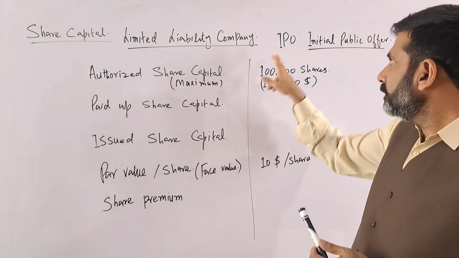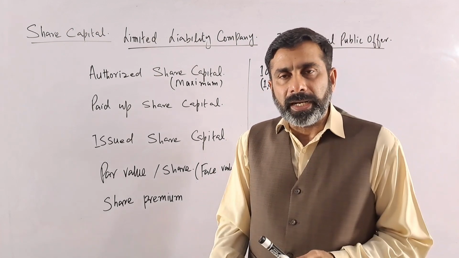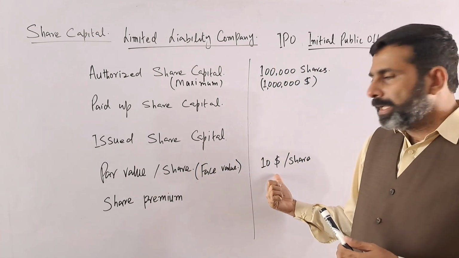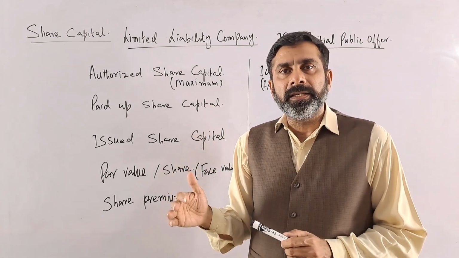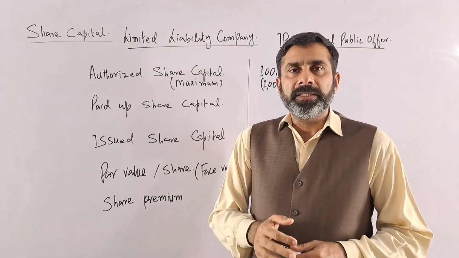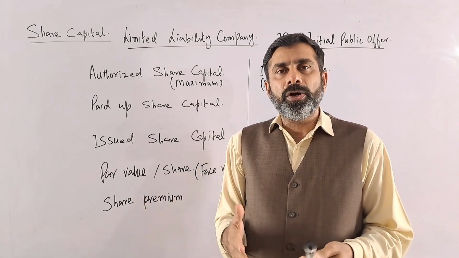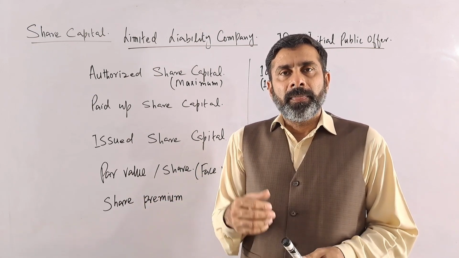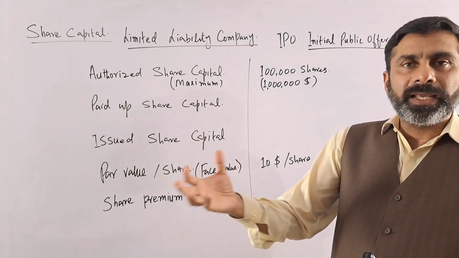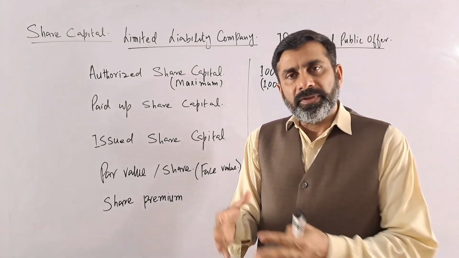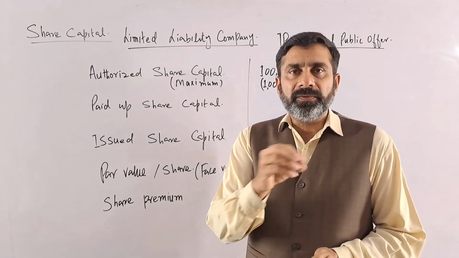So what will they give? They give the initial public offer. They say that we want to issue the shares, and the share value will be $10, and you have this specific date. Until that date you can apply for the shares, maybe 10 shares, 15 shares, 100 shares. So they decide how many shares each person can apply for. So it is just like an application. They are asking the general public that if they want to purchase the shares, they have to apply, and obviously if they are applying, they have to pay the money.